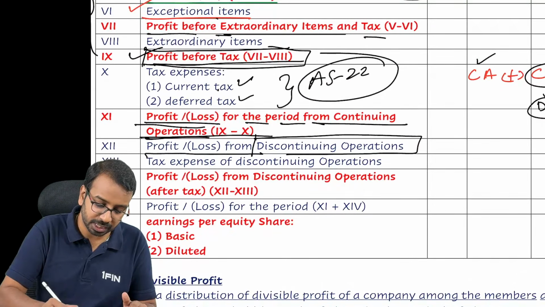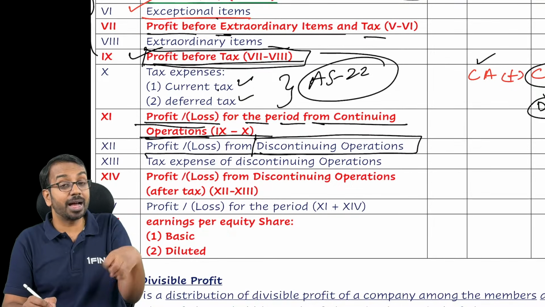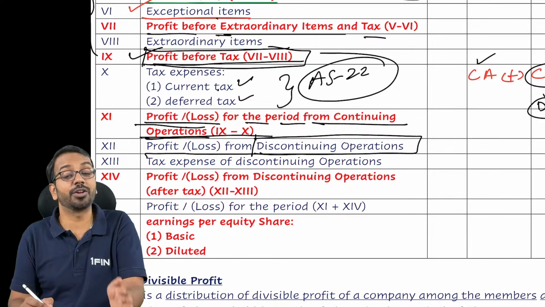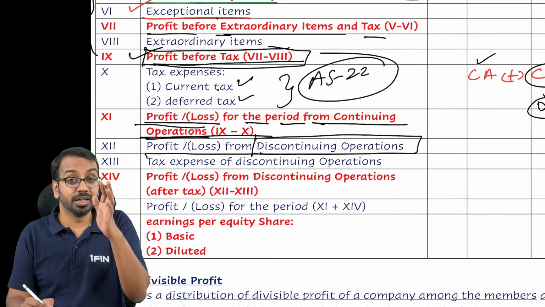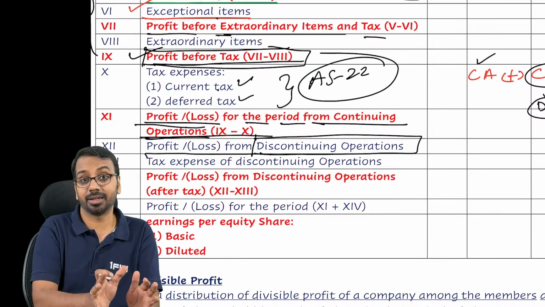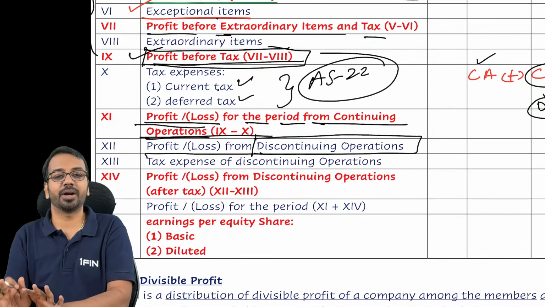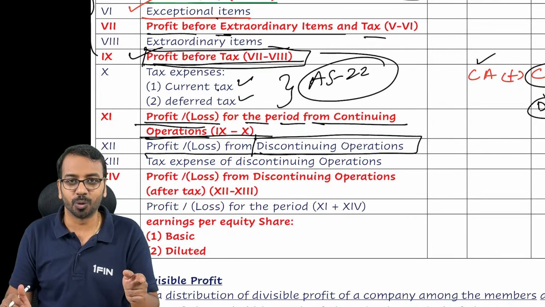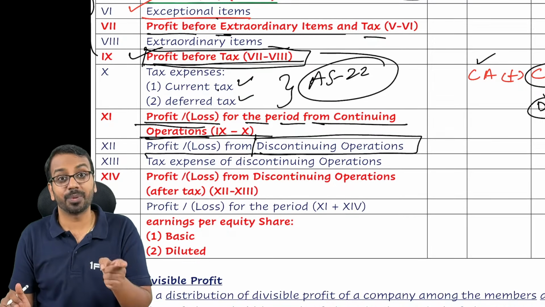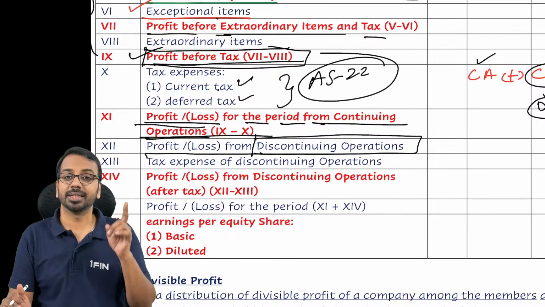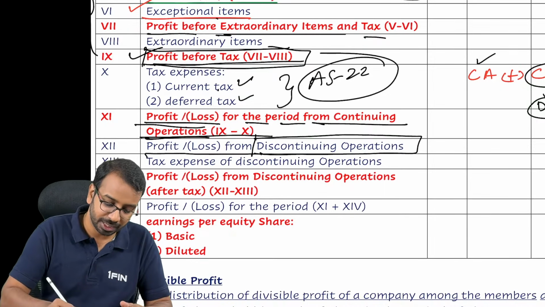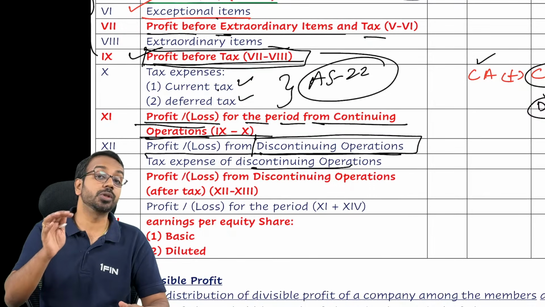Profit or loss from discontinuing operation means if I am shutting down one significant part of the business, the profit of that, the tax expense of that, disclosures of that have to be separate. And for continuing operations, I have to provide separate disclosures. Why? Because the investor should know if this company has shut down a particular business, then what is the impact on the overall P&L? That is why discontinuing operations we disclose separately.